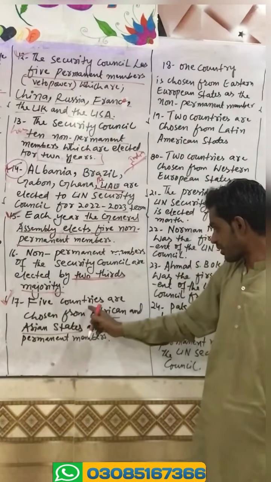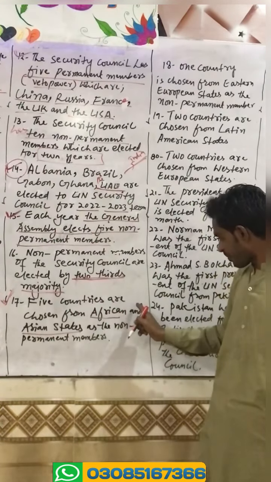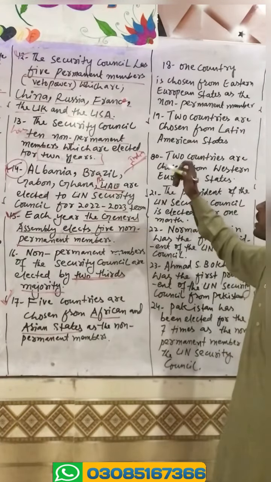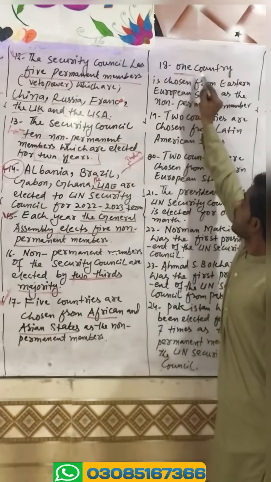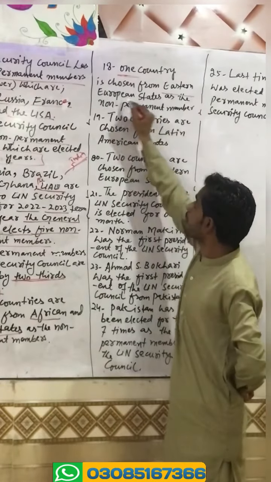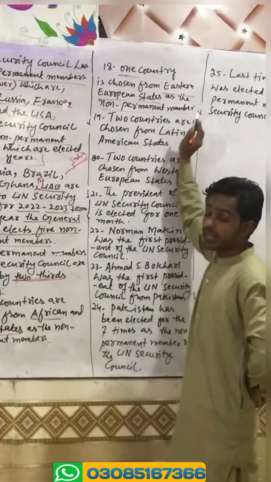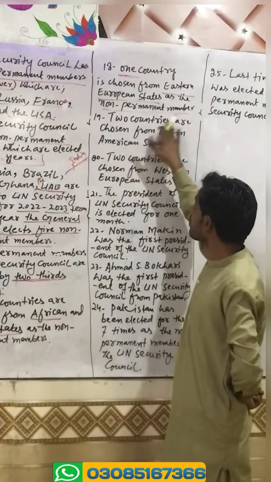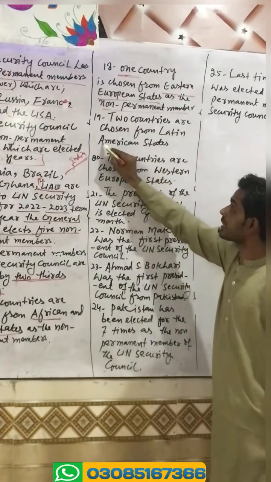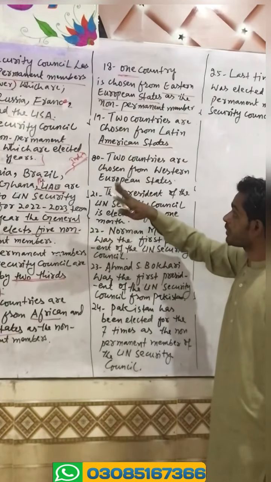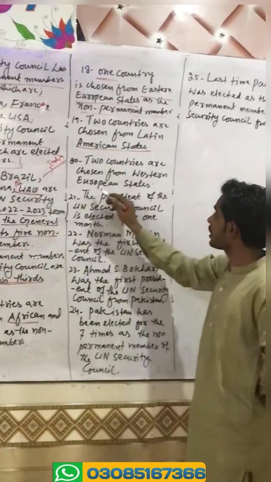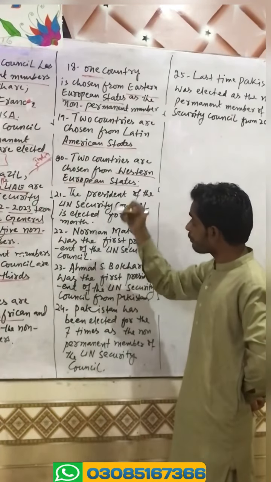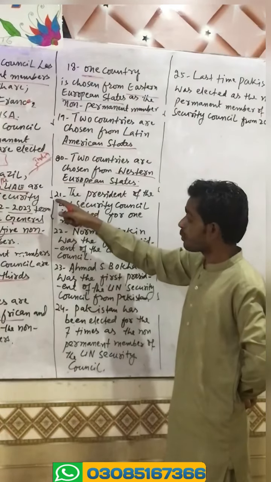Point 17 says 5 countries are chosen from African and Asian states as non-permanent members. Point number 18: one country is chosen from Eastern European states as a non-permanent member of the Security Council. Then 2 countries are chosen from Latin American states, and 2 countries are chosen from Western European states.